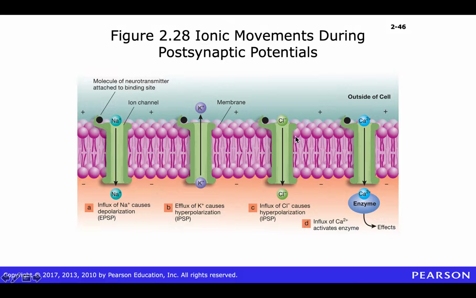If we have an anion channel permeable to chloride, chloride will enter the cell based on diffusion. A negative ion entering the cell will cause a hyperpolarization called an IPSP.